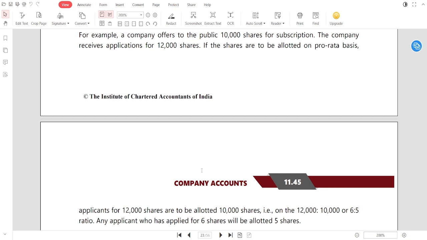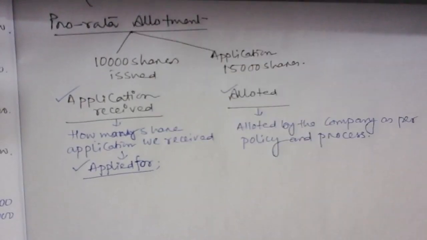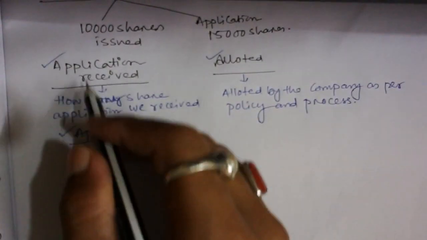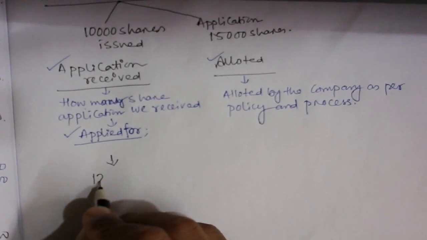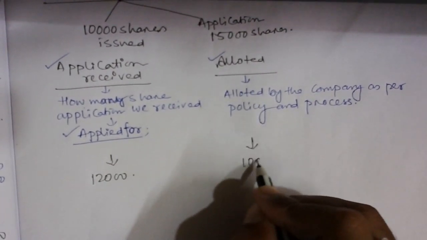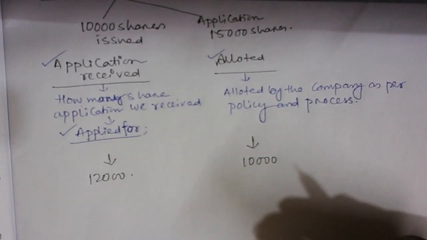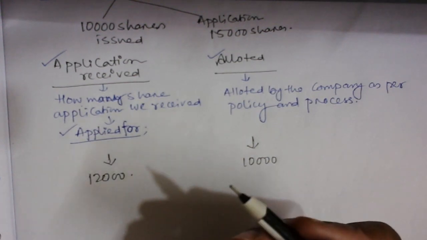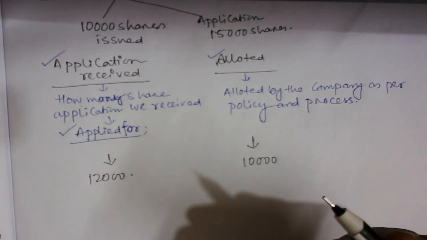It means the ratio becomes: those who have applied for 12,000 shares are going to receive only 10,000 shares. So can I write like this? In this vertical, I can write, sir, 12,000 shares application received and the company is going to allot only 10,000 shares, because obviously the company offered 10,000 shares. How can it be possible that the company is going to offer more than 10,000, when that is what it promised at the time of offering to the public?